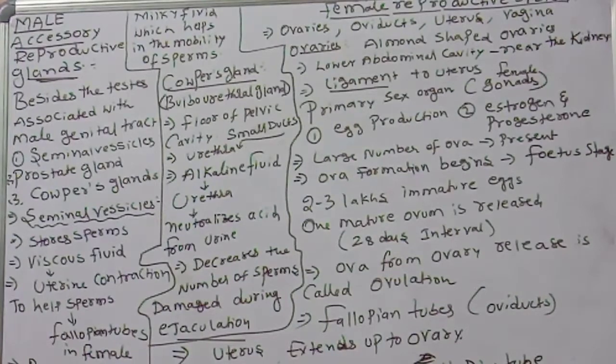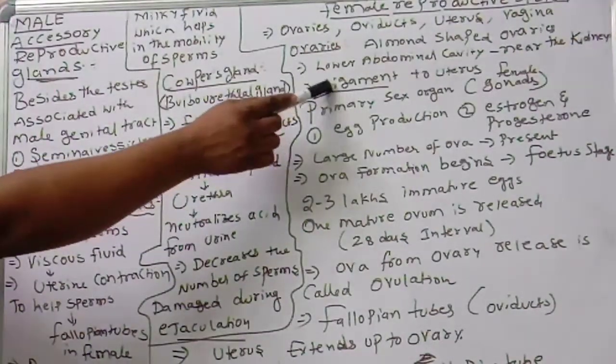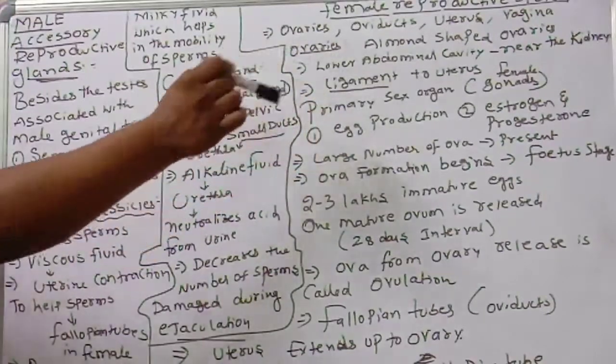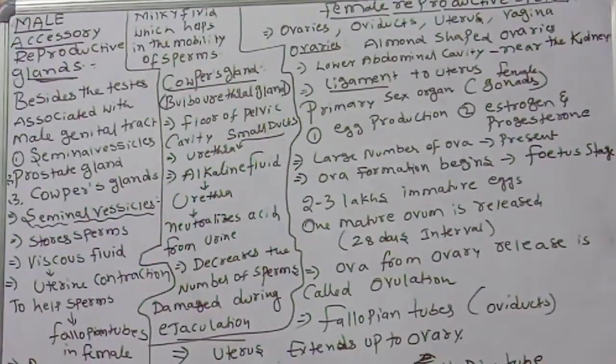How are these ovaries attached to the uterus? That is another question. Each ovary is connected by a ligament to the uterus. By the help of the ligament, they are connected to the uterus. So the ligament plays a very important and vital role in fixing the ovaries to the uterus. So remember that point also.